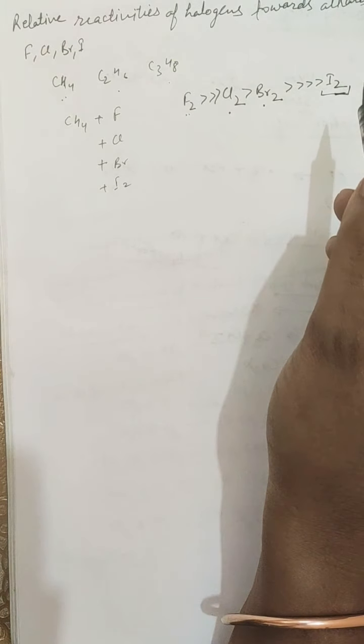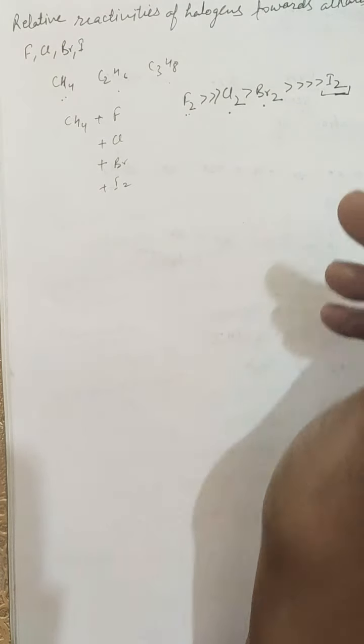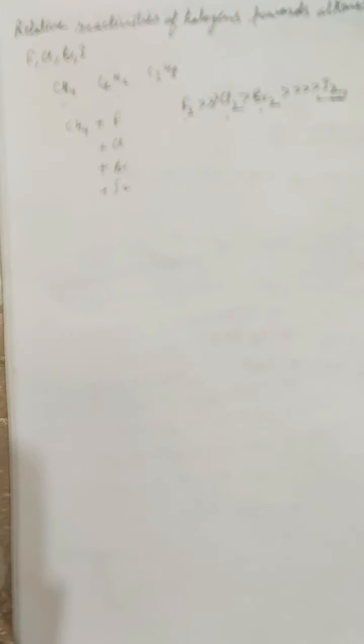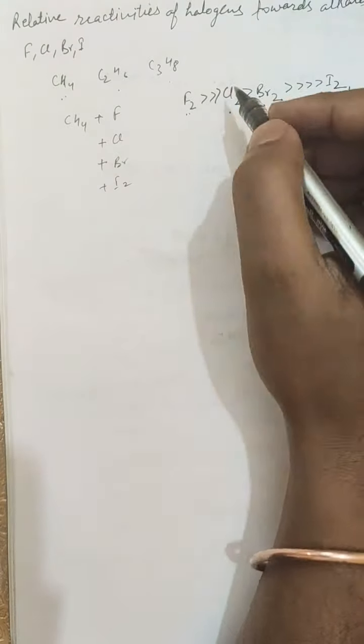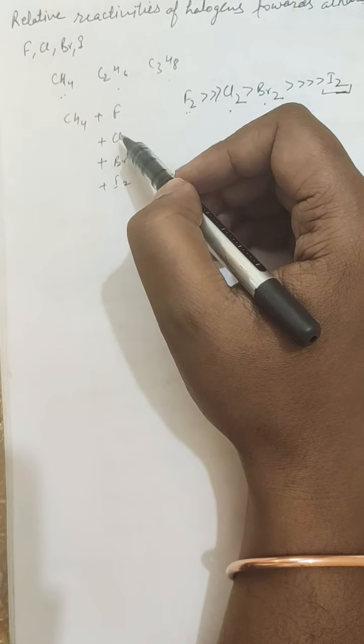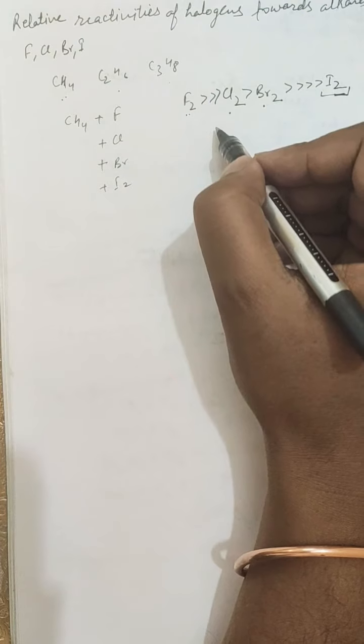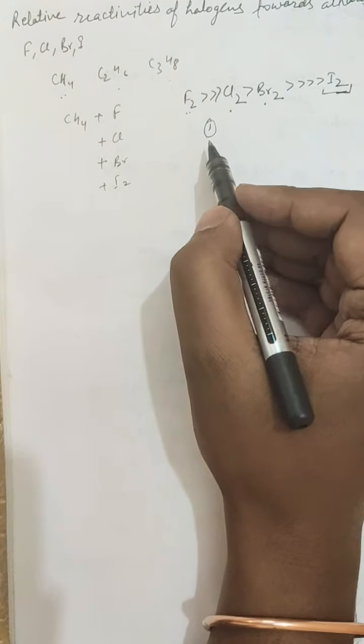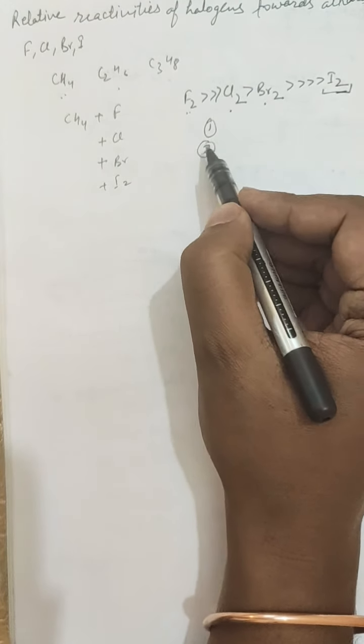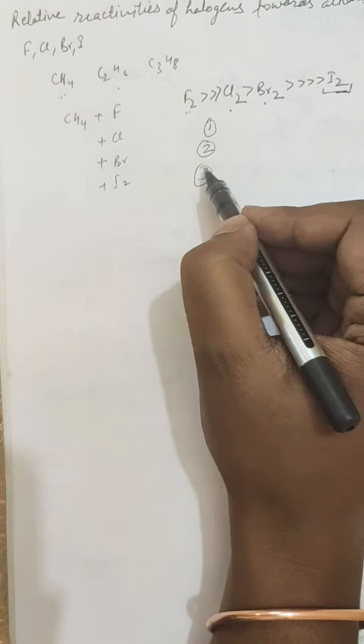This may be explained on the basis of energy changes that take place during the chain initiation and chain propagation steps of halogenation of a particular alkane with different halogens as given ahead. In the last lecture I told you that the halogenation of alkanes takes place through a free radical mechanism. The free radical mechanism involves three steps. First is the chain initiation step, second is the chain propagation step, and last is the chain termination step.